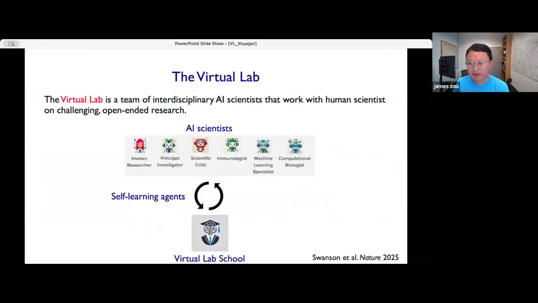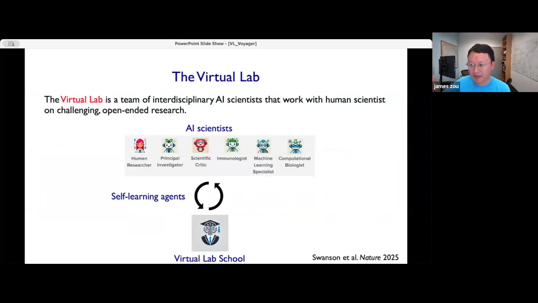So for the main presentation, I want to explore a bit of this platform that we built called the Virtual Lab. It was recently published last week. In this virtual lab, we created a platform where we have teams of different AI scientist agents with different expertise, set up to mirror my physical lab at Stanford.